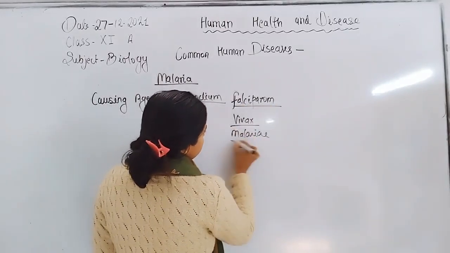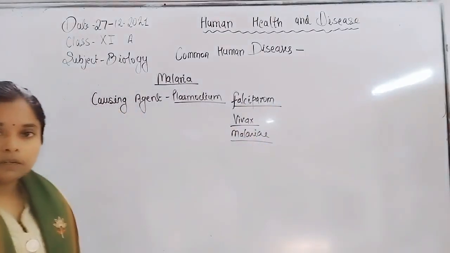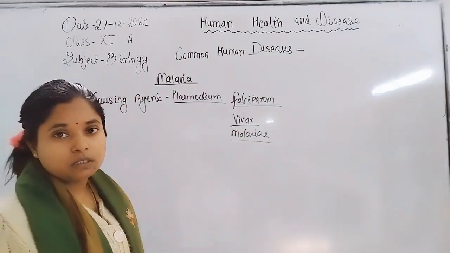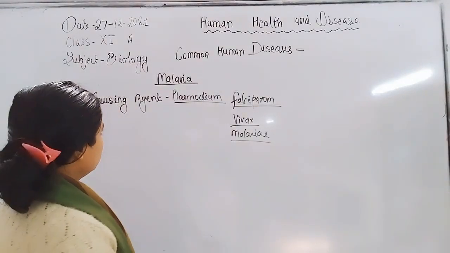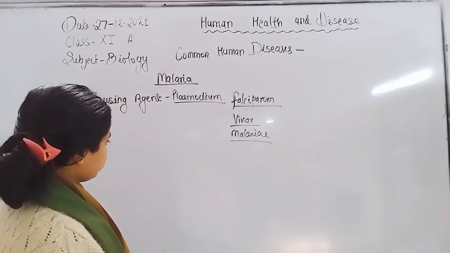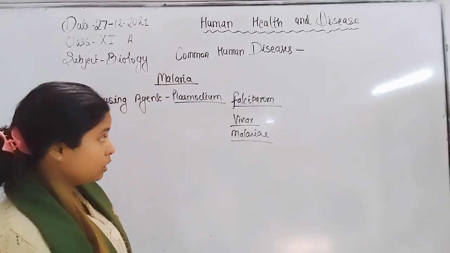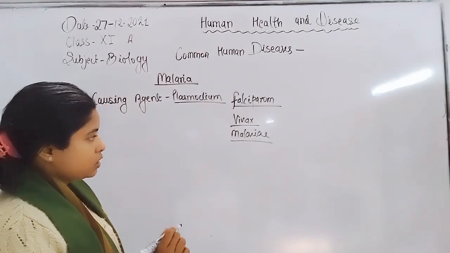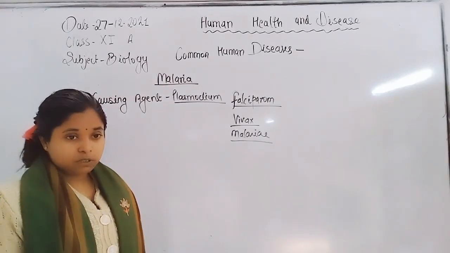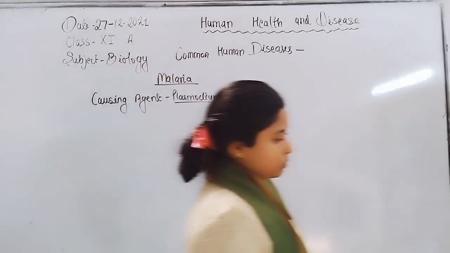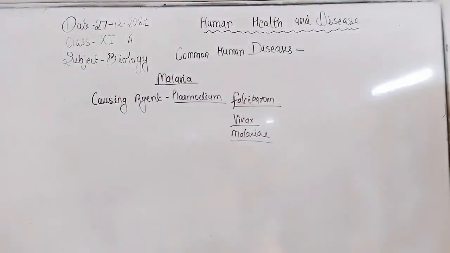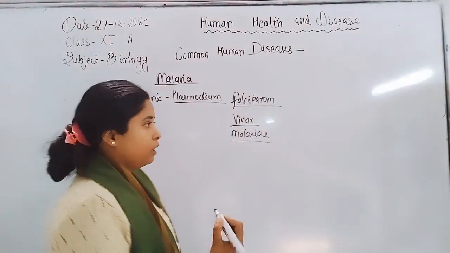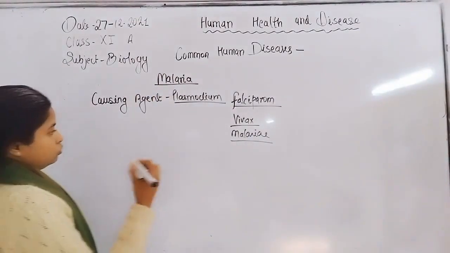These three species cause malaria in humans. All these are parasites, and based on the species, the symptoms appear after 2 days, or symptoms of malaria occur after 3 to 4 days.